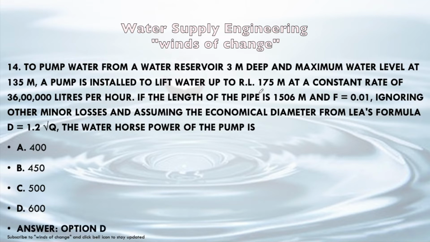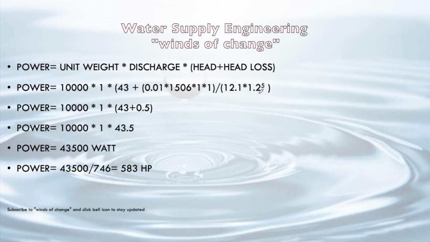And the answer will come out to be approximately 600. We will find the power, which is equal to unit weight into discharge into head plus head loss. So unit weight is, let's say, 9810, or let's say 10,000 Newton per meter cube, into discharge equal to 1 m cube per second.